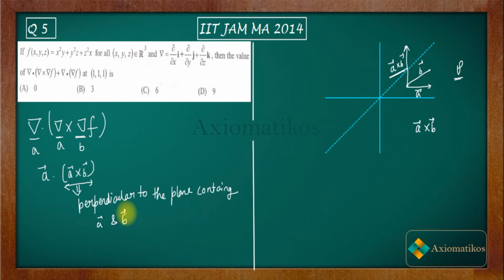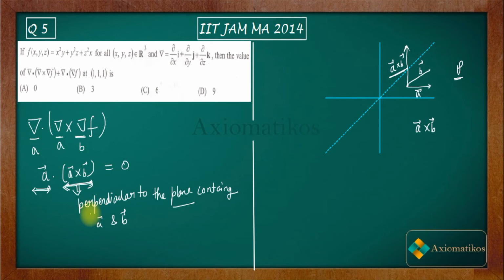This is the meaning of cross product. So since it's perpendicular to the plane containing A vector and B vector, that means this A vector will have a 90-degree angle with this A cross B vector. So therefore it must be 0, because the dot product of two perpendicular vectors is always 0.